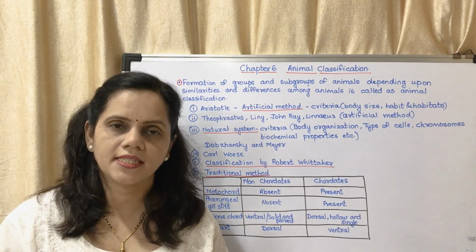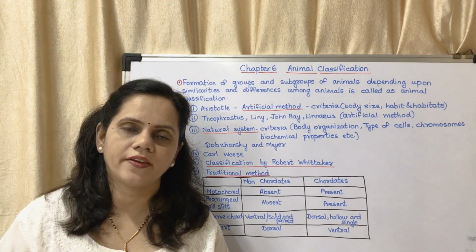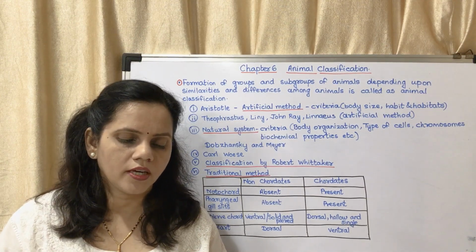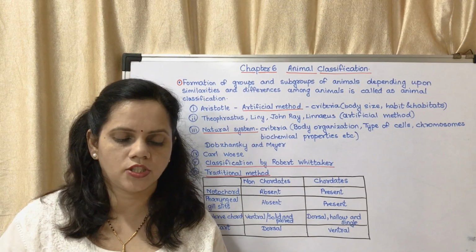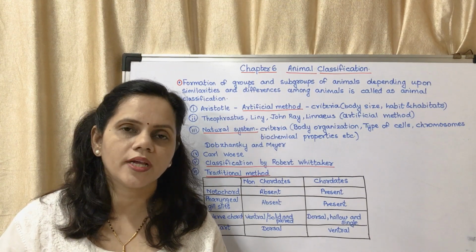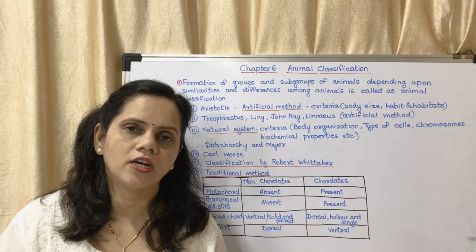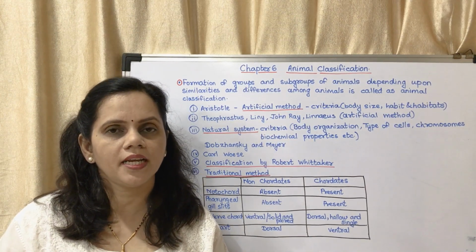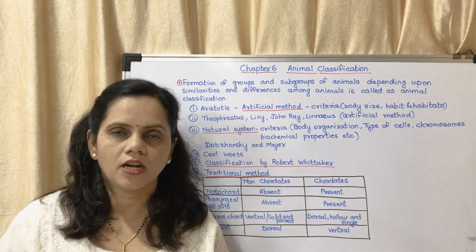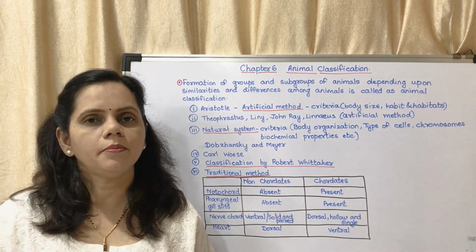Now on page number 61 there is figure 6.1. That is Robert Whittaker's 5 kingdom classification. You could be given the boxes and asked questions. Okay, the fill in the boxes question. Now I'll just discuss. Living organisms are divided into two, prokaryote and eukaryote. The kingdom under prokaryote is kingdom Monera, which is mainly made up of bacteria. Eukaryote is divided into two, unicellular organisms and multicellular organisms. Under unicellular organisms, kingdom Protista.